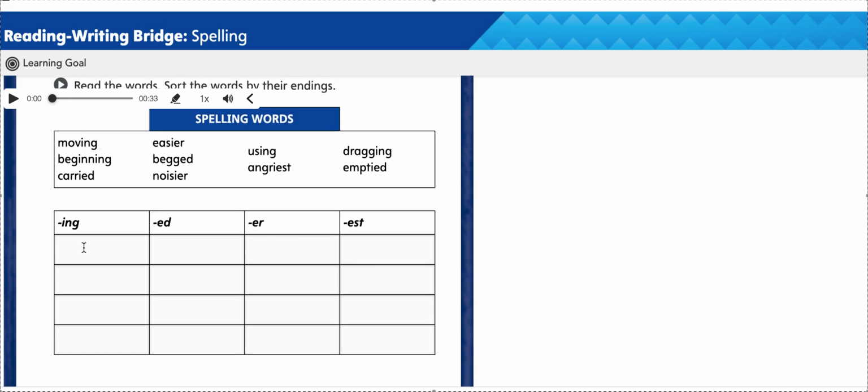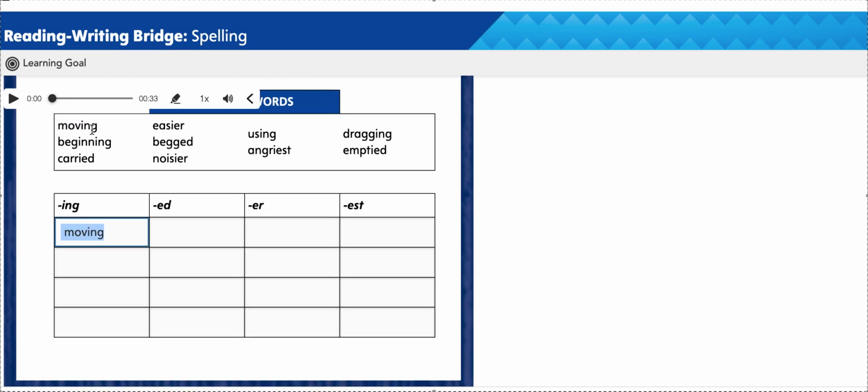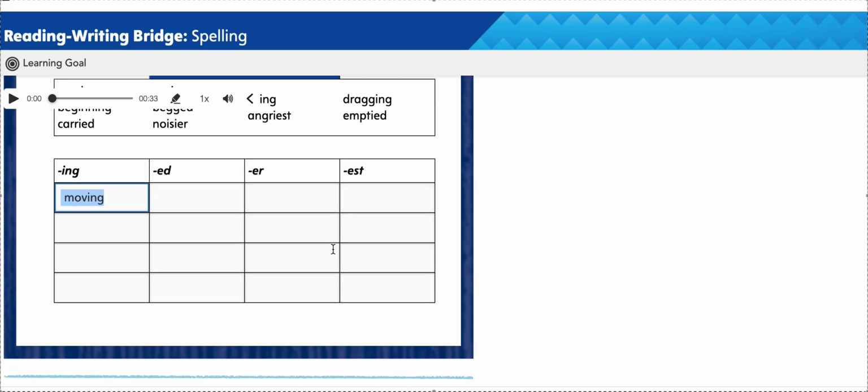So you're going to handwrite. I'm digitally right now, so I'm typing, but I will give you the first one. So the first word we have is moving. It ends with vowel suffix ing. So you will write with pencil the word moving here in this box. Then you're going to look for other words that end with the other vowel suffixes. As you go, guys, cross them out. Once you write in moving, cross it out so you know that you made 1, 2, 3, 4, 5, 6, 7, 8, 9, 10. All 10 are filled in.